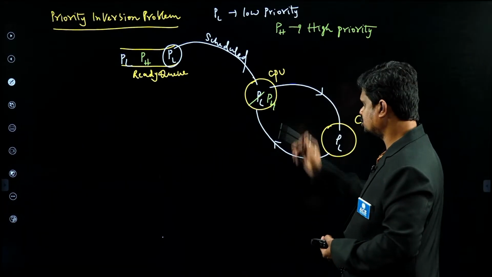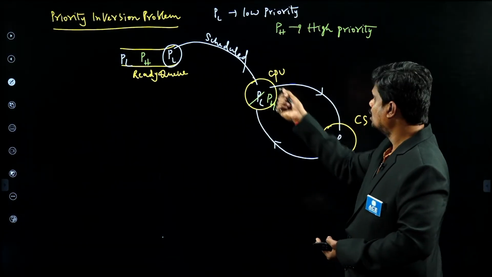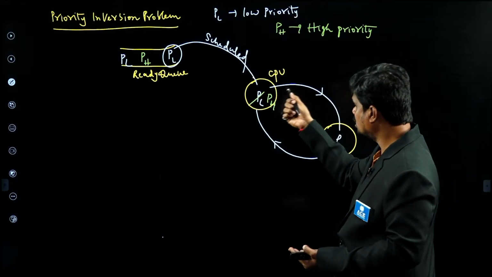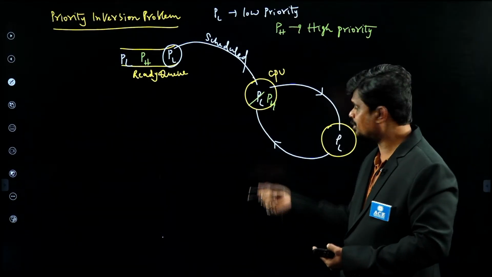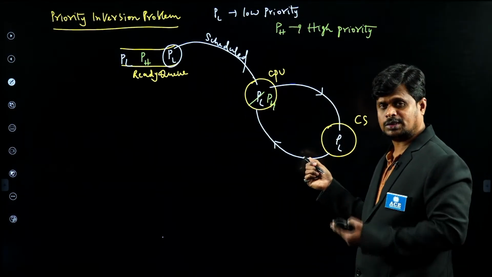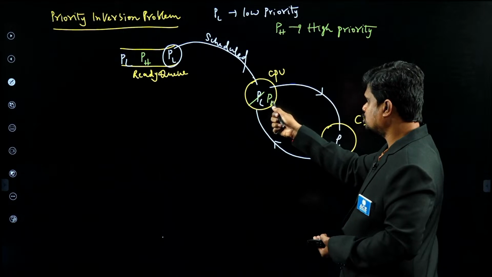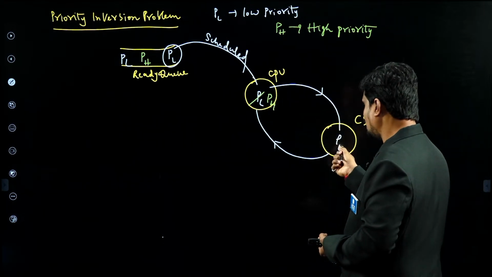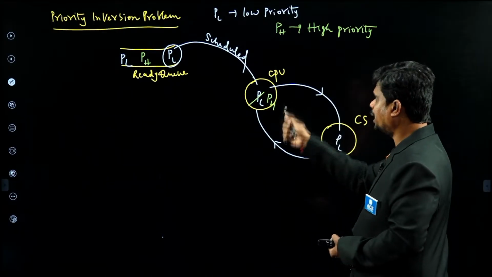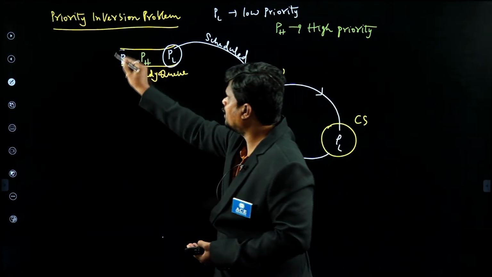When this PL got the CPU, according to the process scheduling algorithms, when a high priority process arrives, the CPU should be handed over to the high priority process. That is being done. According to the critical section problem, only one process is allowed to enter the critical section, and PL is already there. Now this PH, the high priority process, is waiting for PL to come out of the critical section, but this PL is waiting for PH to leave the CPU, because the PL is in where?